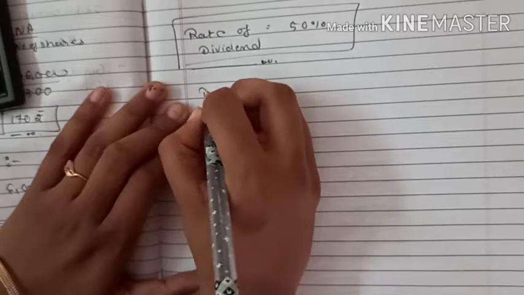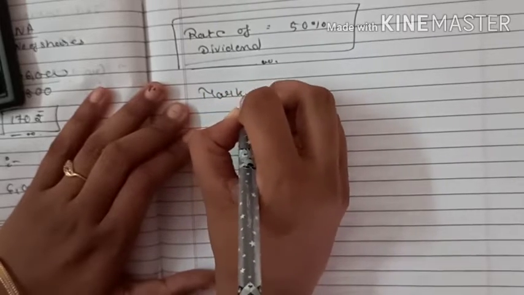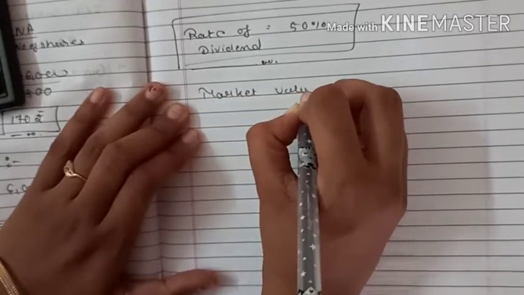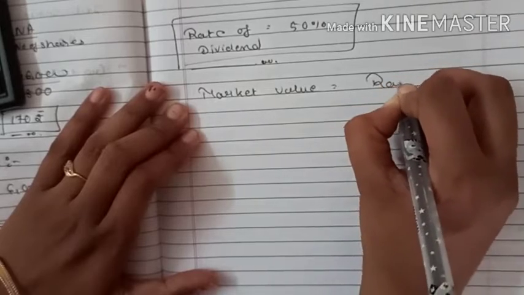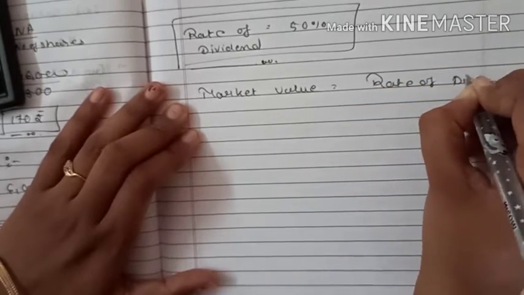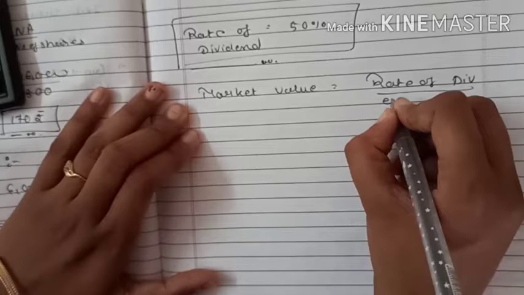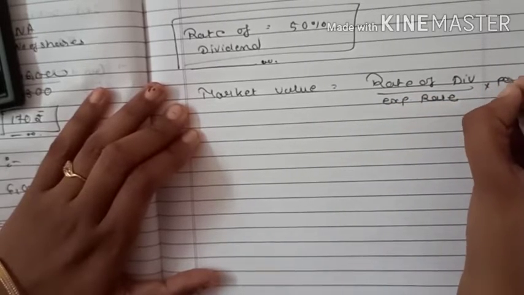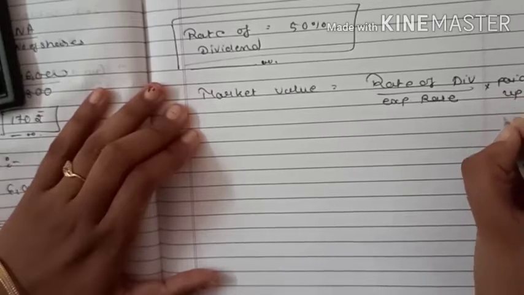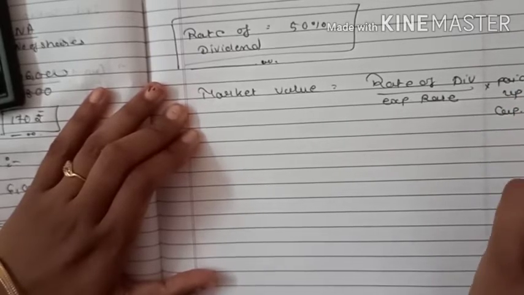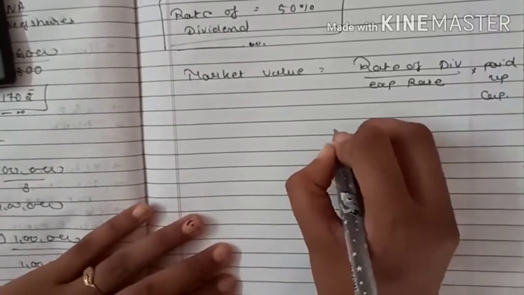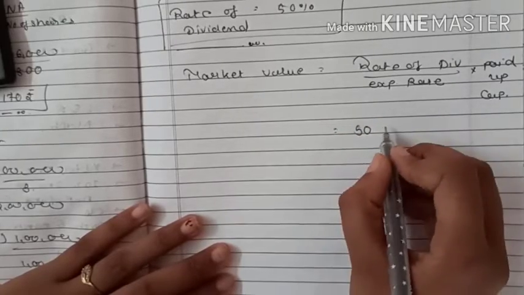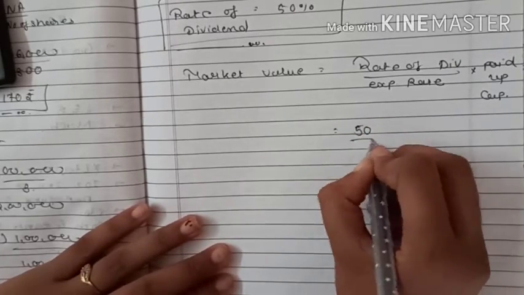Now market value is equal to rate of dividend divided by expected rate into paid up capital per share. Rate of dividend is 50%.